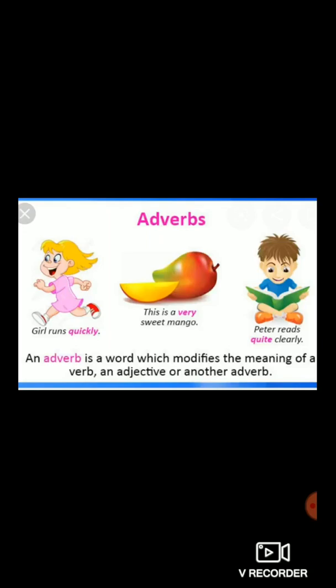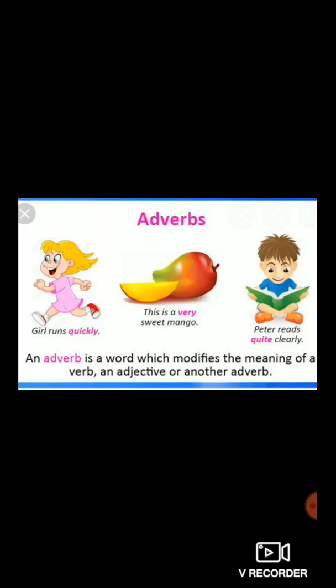Third example you can see. Peter reads quite clearly. Peter is the name of a boy, so it is a noun. What is read? Action is going on. Very good. So read is a verb.